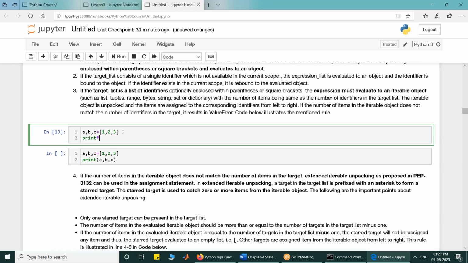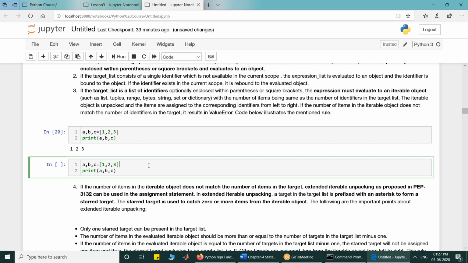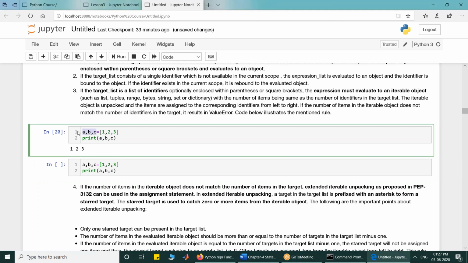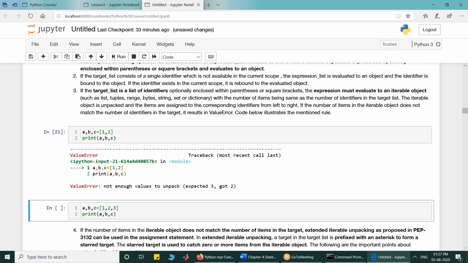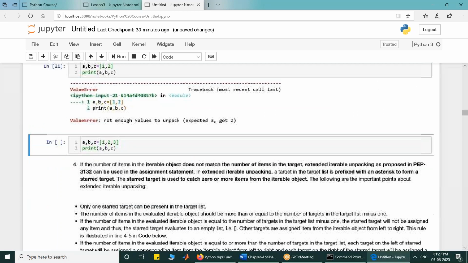So now if I have made 3 and if I have executed it, it got executed. So I got 1, 2 and 3. Okay. So I want to reiterate the rule. On the left side, you can have a target list. On the right side, you can have an iterable object. The number of items in the iterable object must be the same as the number of items on the left side in the target list. If they do not match, you will get a value error. Like in this case, there are 2 on the right side, there are 3 on the left side, you get a value error.